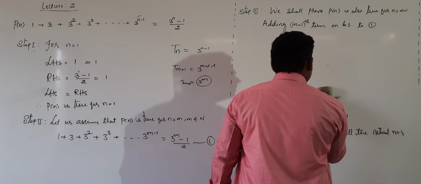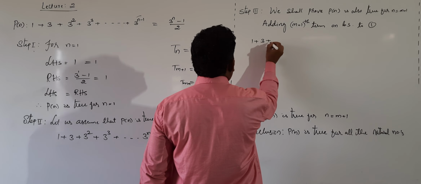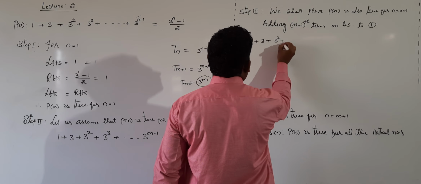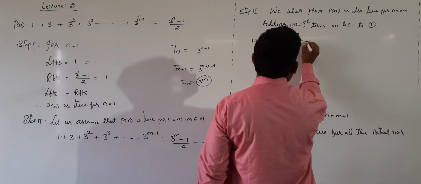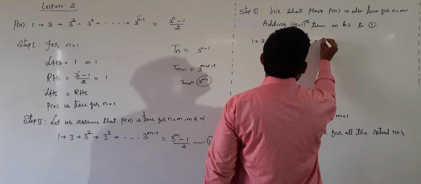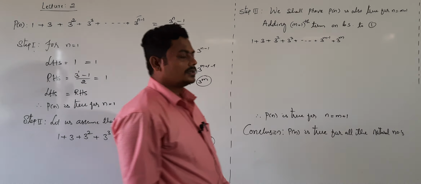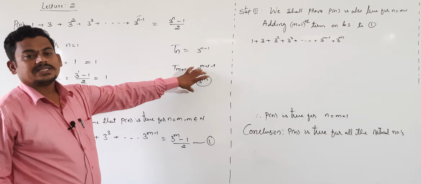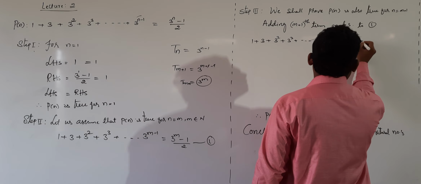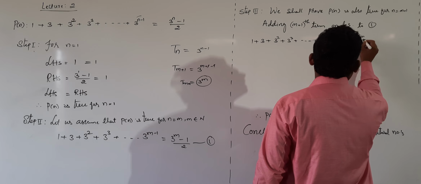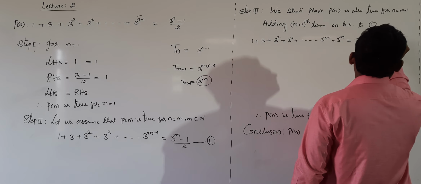Then it becomes 1 plus 3 plus 3 square plus 3 cube plus and so on, plus 3 power m minus 1 plus 3 power m. Adding the m plus 1th term on both sides, that's equal to 3 power m minus 1 divided by 2 plus 3 power m.